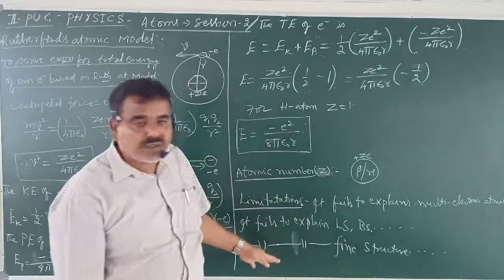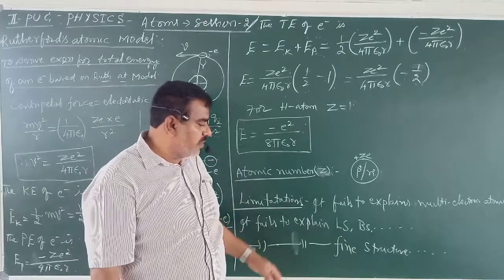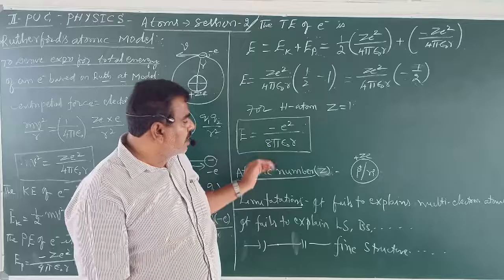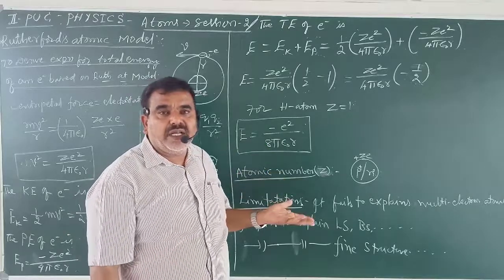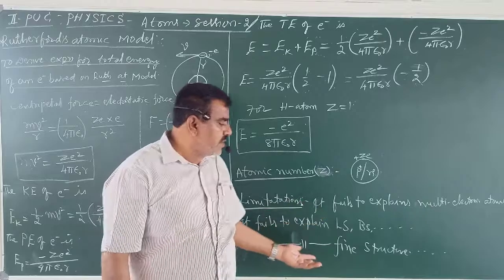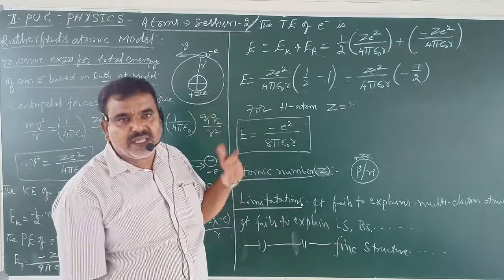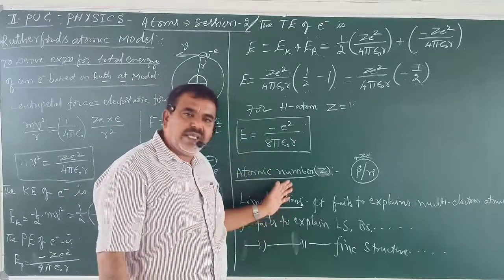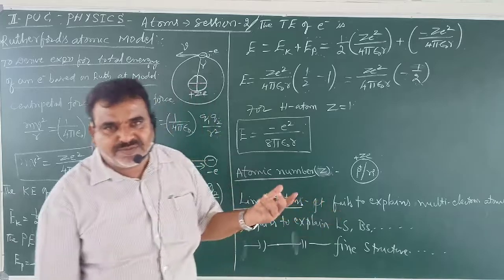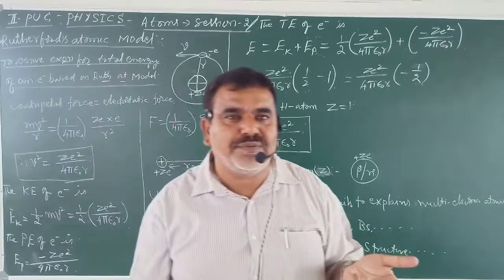All those things have been discovered and identified experimentally. So the Rutherford model, as I told in the beginning itself, didn't explain all these experimental facts. Then what can we think? Therefore, this model is given up. Then some more atomic model is to be proposed.